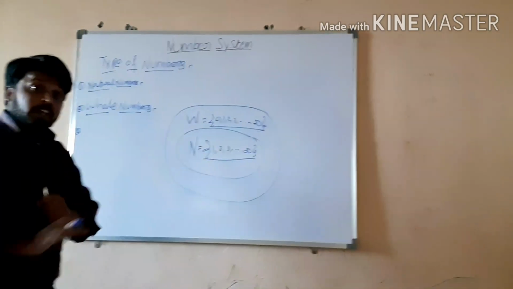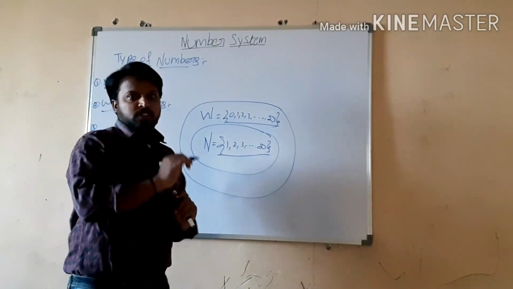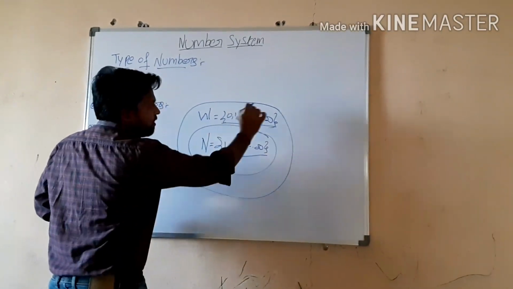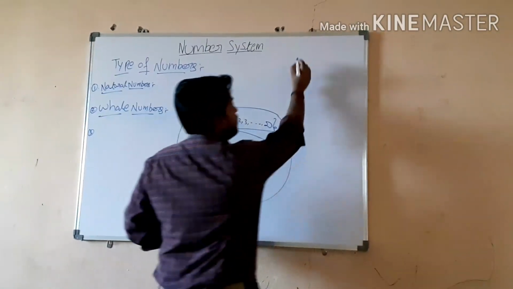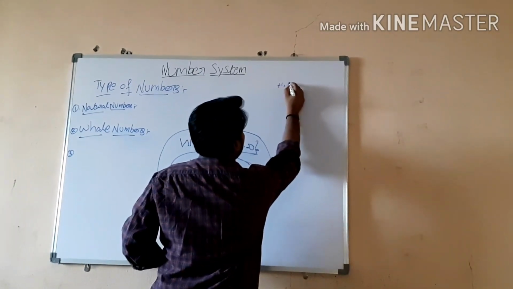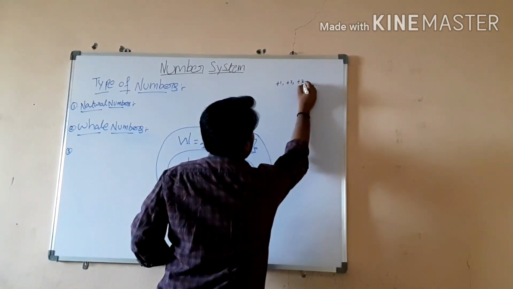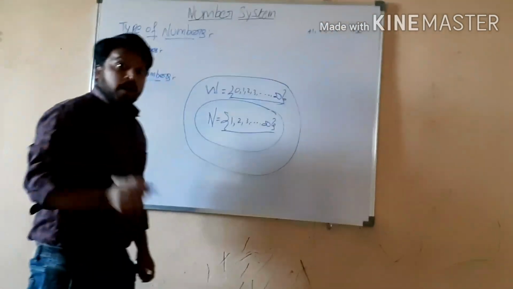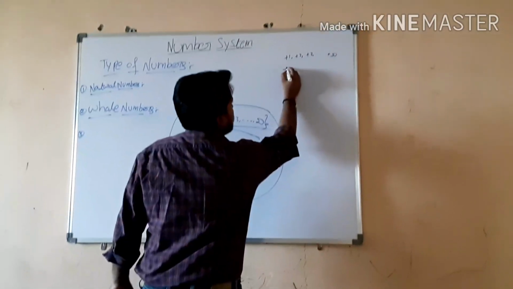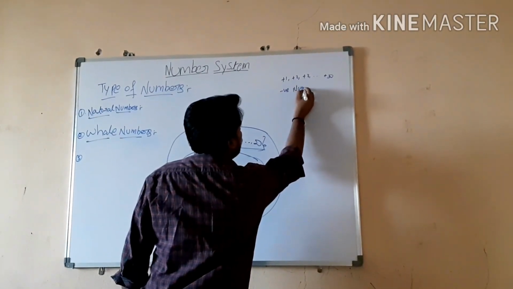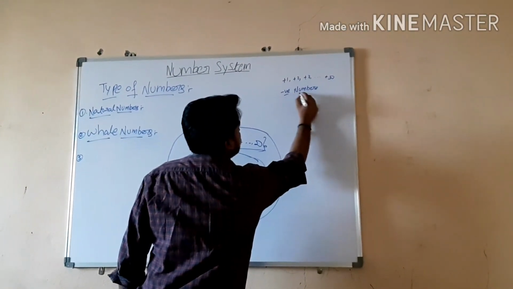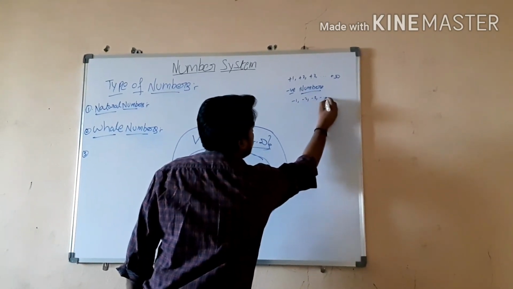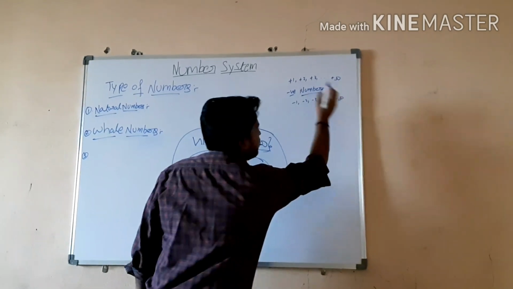So what do you think? Yes, the numbers are over. But if you observe, 0 to infinity or 1 to infinity, all these are positive numbers. Positive 1, positive 2, positive 3, right or wrong? Like this up to positive infinity. But we have negative numbers also. So what are they? -1, -2, -3, like this up to minus infinity.